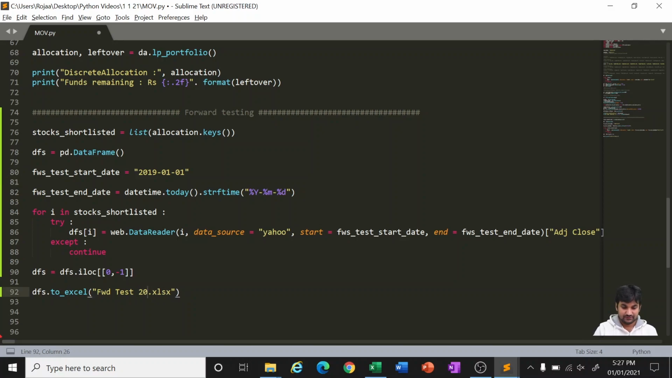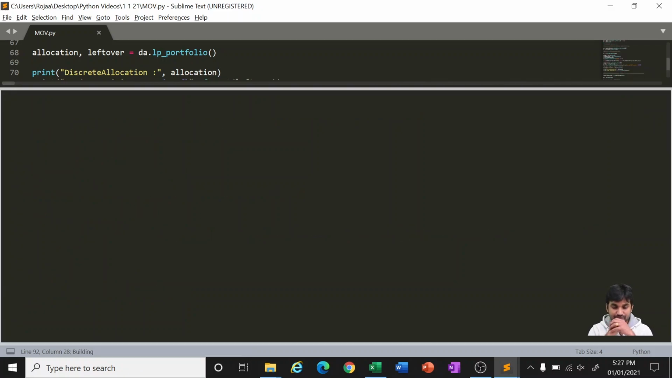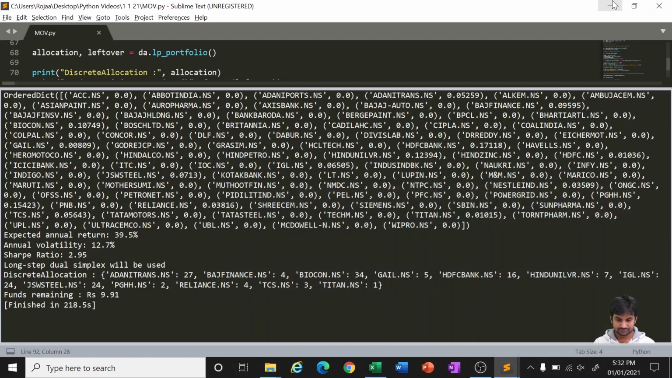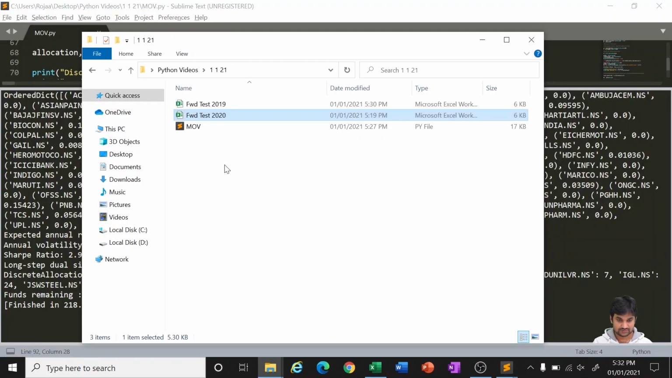Now we need the forward testing for 2019. Okay, yes, we got the result now. So it has taken approximately 218 seconds. So we already got the Excel, so let's directly work on that. Forward test 2019.